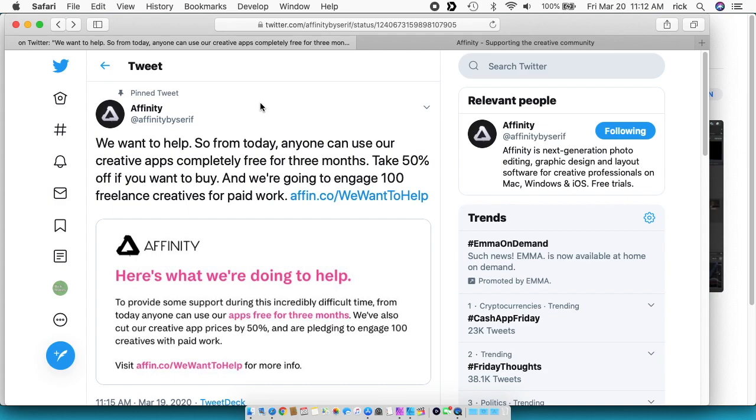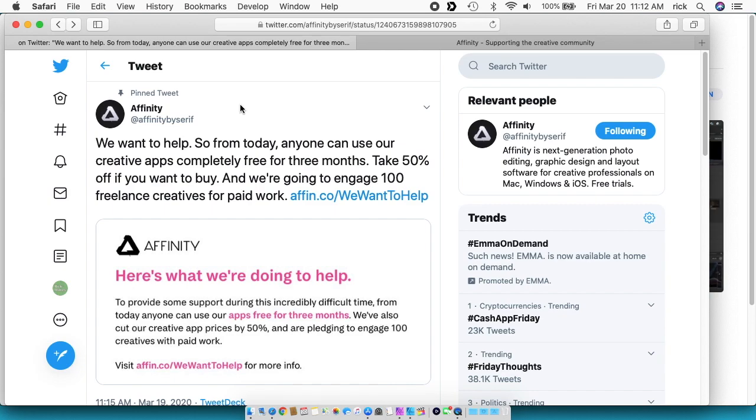I haven't downloaded the free trial, but it sounds like you don't have to register or anything, you can just use it. I've been using Affinity Designer and Affinity Photo for quite a few months now to do thumbnails on my site and just basic stuff. I used to use Photoshop, and when they went to a subscription I never signed up. The last version I used was Creative Suite 3, and it's no longer compatible with the version of Mac OS I'm using, so that's why I switched over to Affinity. When they had a little bit of a sale, I think it was 20% off, I bought Photo and Designer, and now they're doing it half off.